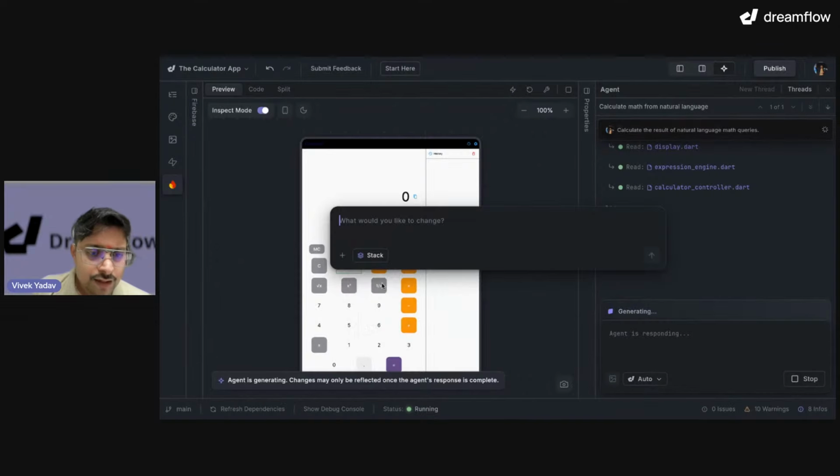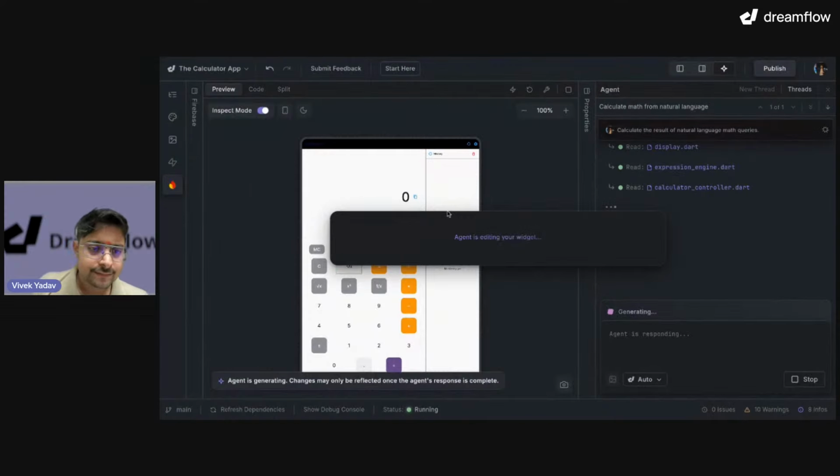Let's say make this button the same size as others. So there are two ways to interact using agents. One is to do the prompt edit directly inside the content itself, or you can go ahead and check with the agent, like the agent on the right side.